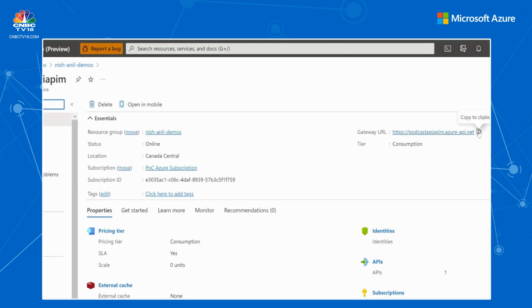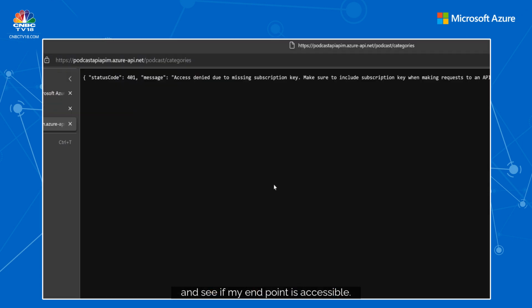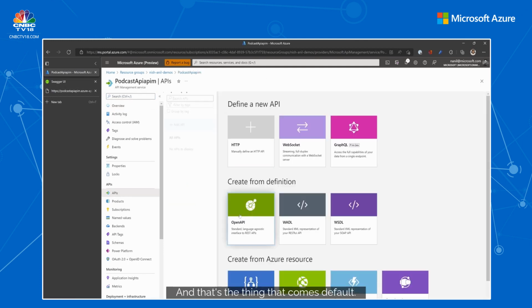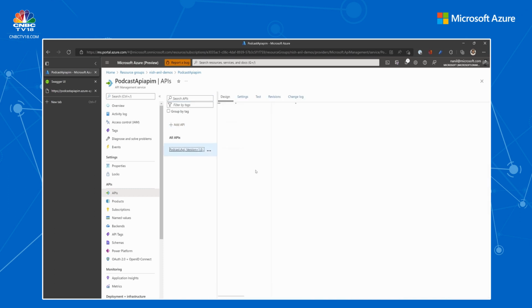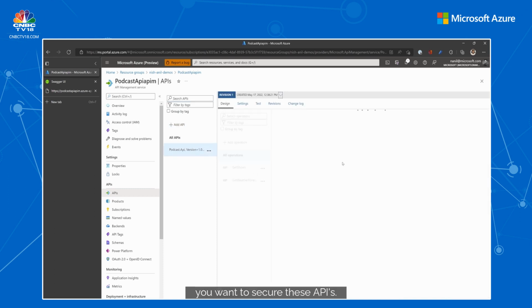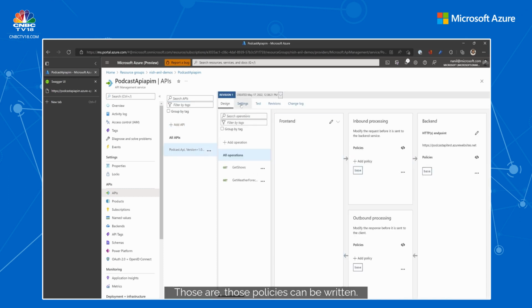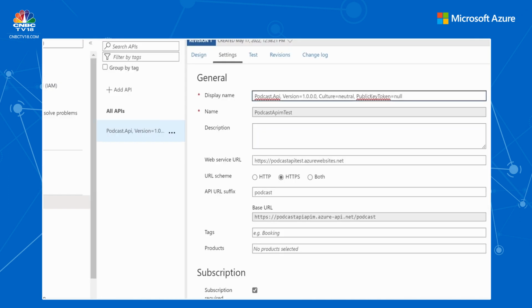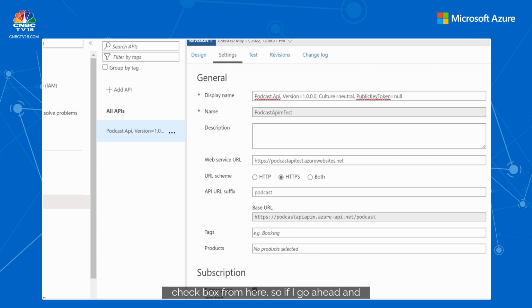Now, if you look at the podcast API Management that was created, you see that there's a gateway URL. Now I can navigate to that URL and see if my endpoint is accessible. It says access denied, because it requires a subscription key, and that comes by default. So I can go ahead and disable that for this demo. You can think of how else you want to secure these APIs. Those policies can be written, but for this demo, I'm just going to remove the subscription required checkbox from here.